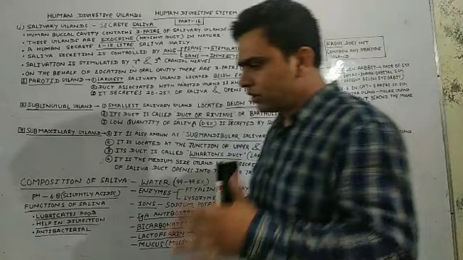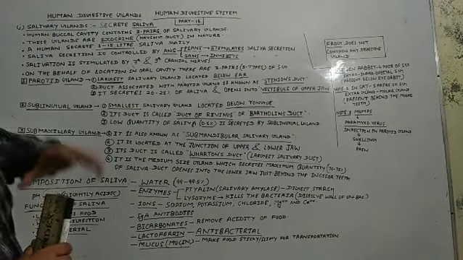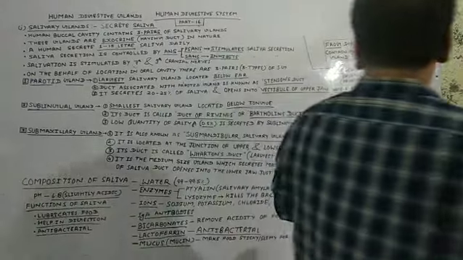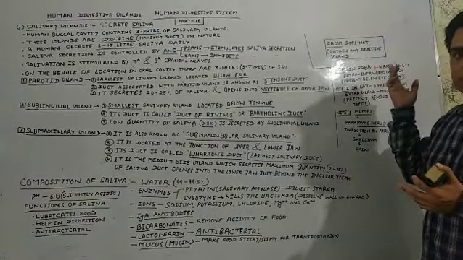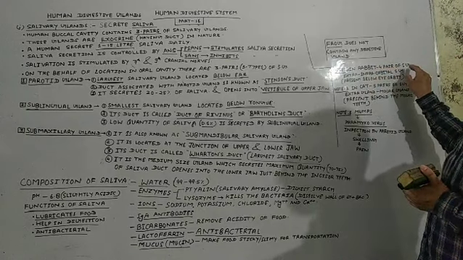If we talk about another creature except human beings, rabbit is a herbivorous animal, and rabbit has 4 pairs of salivary glands.